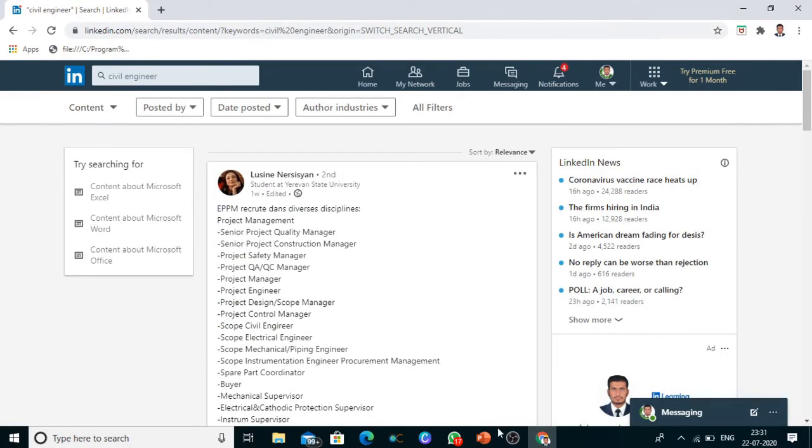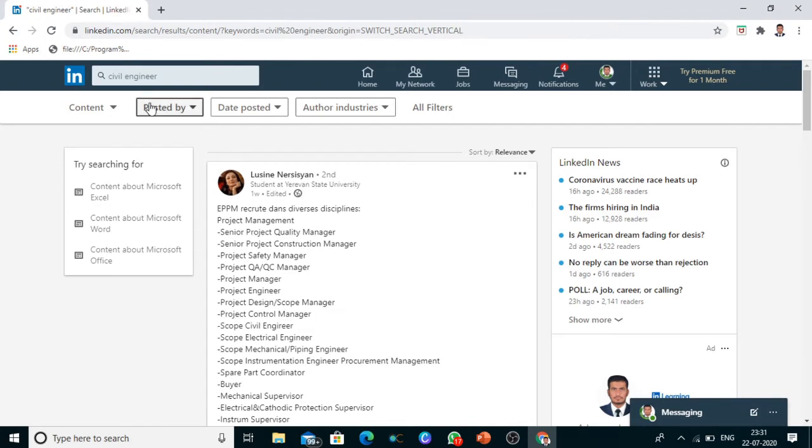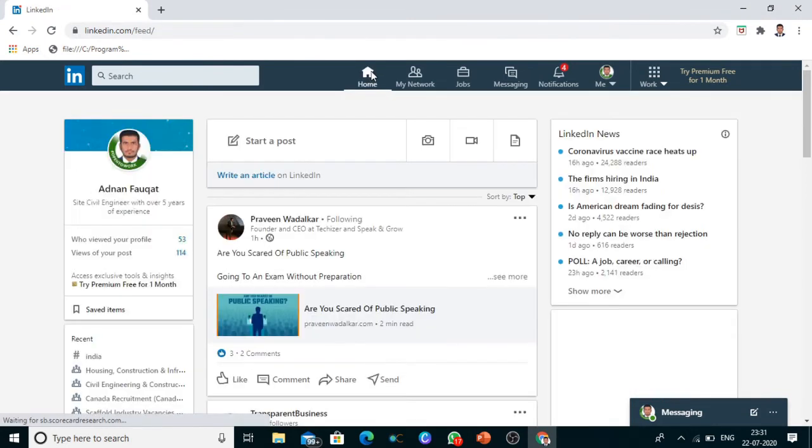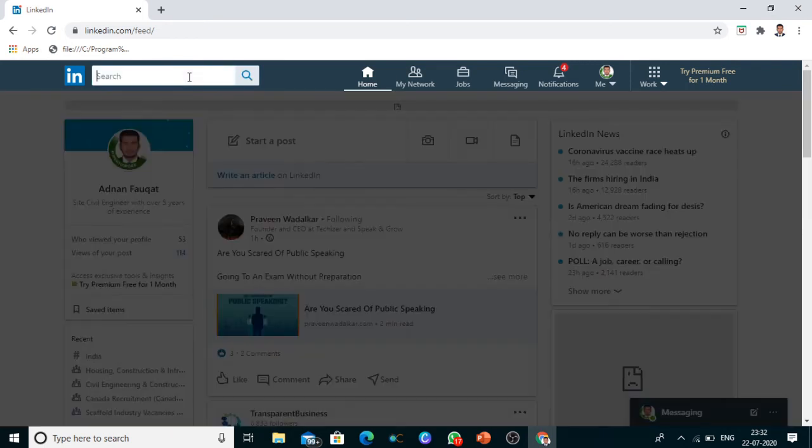Let's see the third one. The third one is to use LinkedIn hashtag for job search. This is the most common way in LinkedIn, where people are posting job requirements and recruiting new employees. So you can go by hashtag. Go to the search bar and put, like, hash civil engineer, because I am a civil engineer and I want to look for civil engineer jobs.